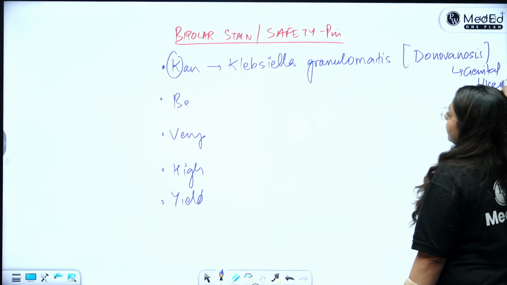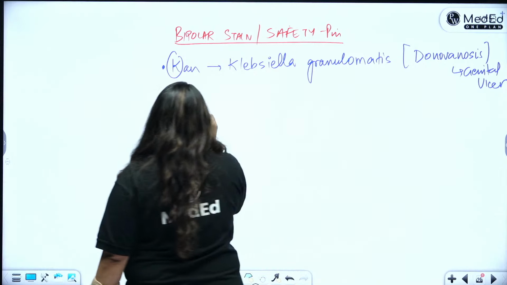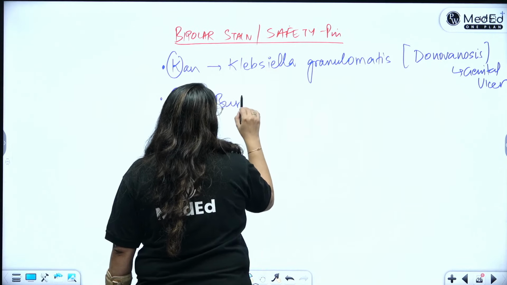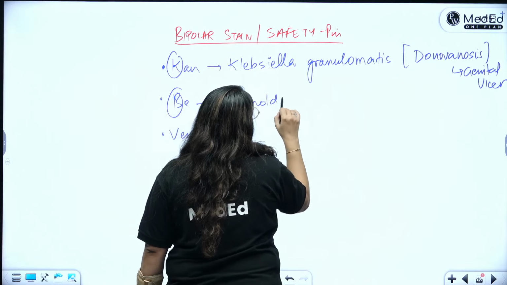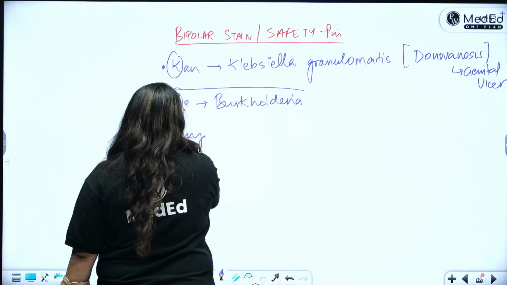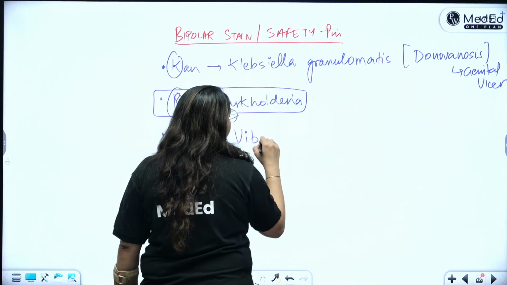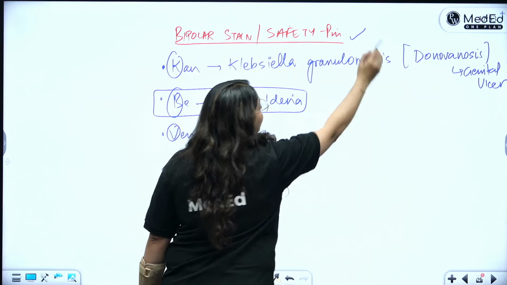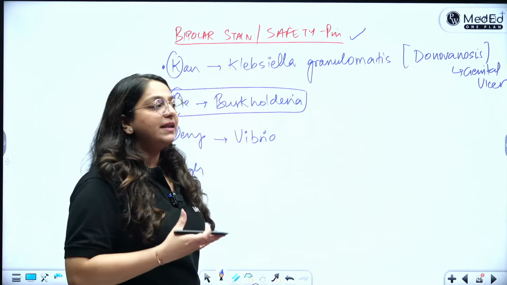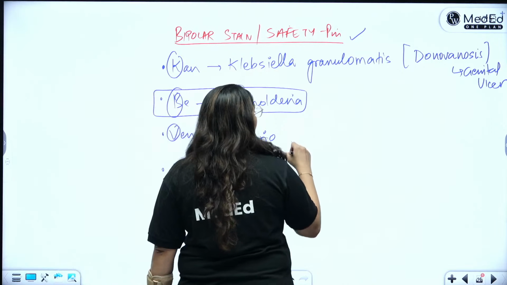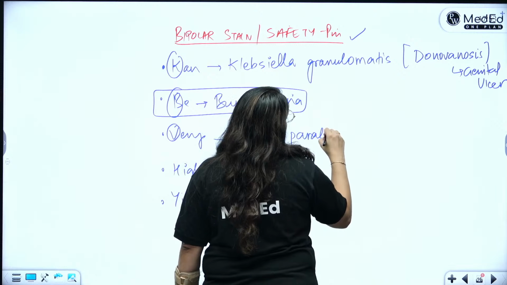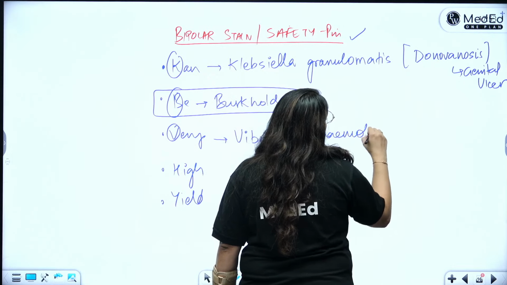Then you have B. B for Burkholderia. So this Burkholderia is what we are reading right now. It is causing melioidosis. Then V for Vibrio. Of course, not the common Vibrio, the abnormal one. It's an abnormal staining. So all the abnormal bacteria we are going to read. So Vibrio parahaemolyticus.